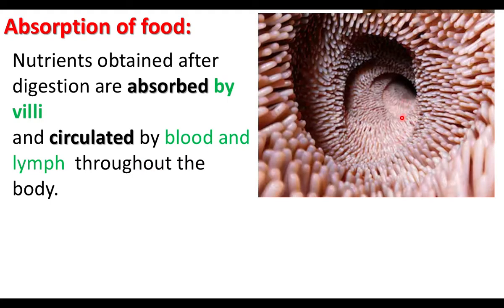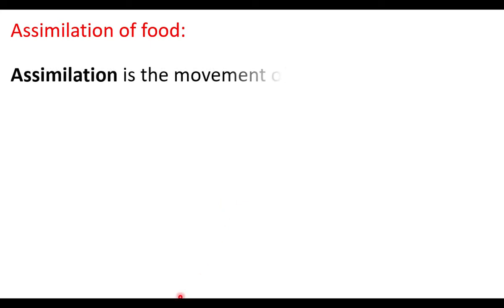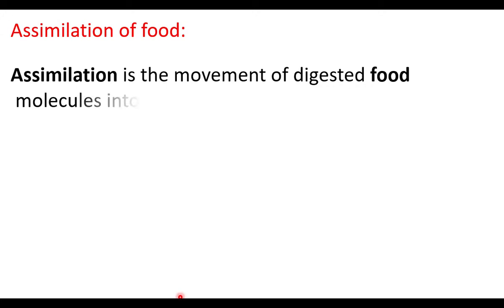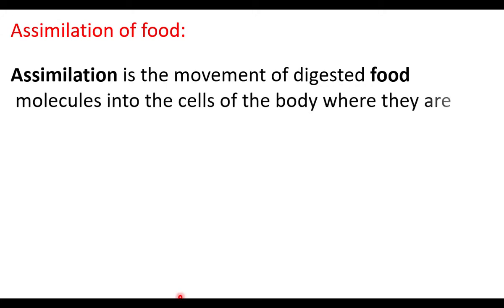This is the inner part of the small intestine, showing intestinal villi. They absorb nutrients. From the villi, the nutrients are carried by blood and lymph to different parts of the body. So different parts of the body receive the nutrients. Assimilation is the movement of digested food molecules into the cells of the body where they are used. The absorbed nutrients enter into the cells. The cells use the nutrients, that is assimilation.